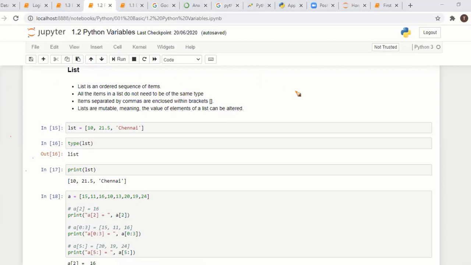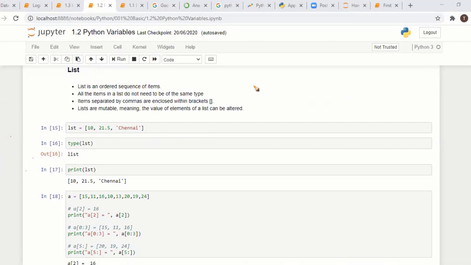Suppose you have a sequence of numbers, like 10, 12, like this. If you use only 10, you can use the integer directly. If you have more than one value, you can use some collection data structure. So the first thing is a list. In the upcoming modules we have a detailed session about lists, what the list operations are, everything. But now understand what a list is.